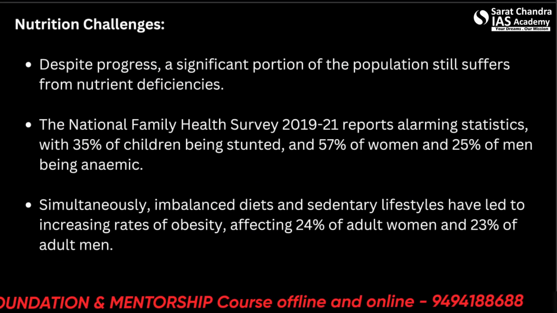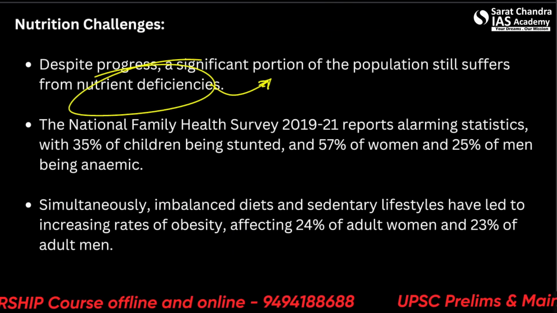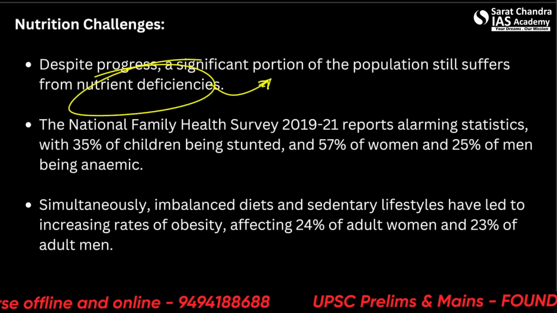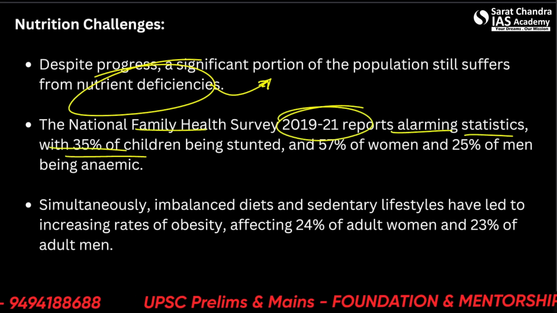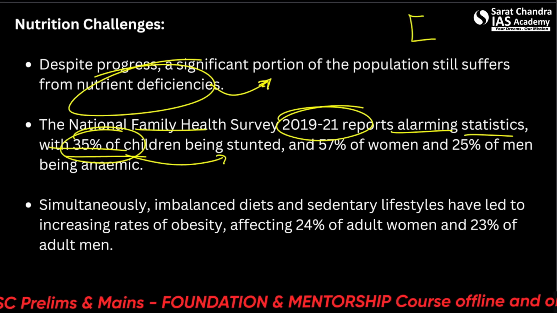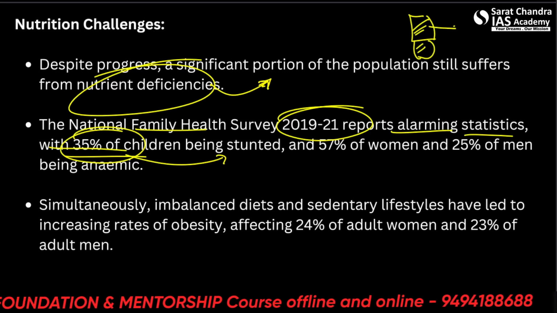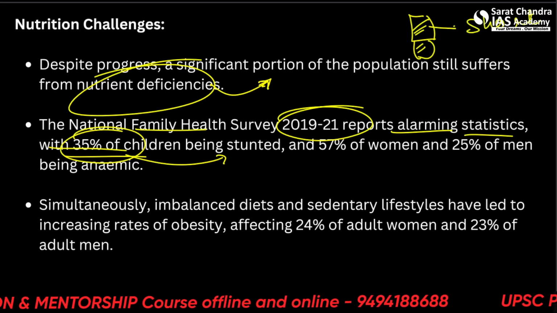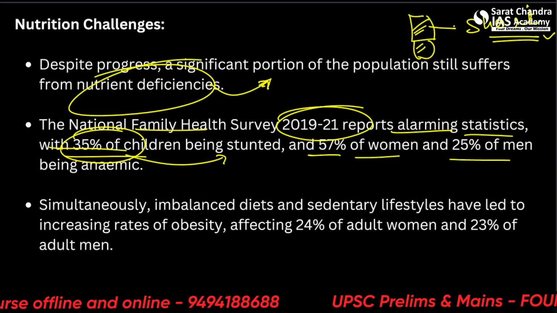Nutritional challenges, so nutritional deficiency still, let's say, jeopardizes many health outcomes. And the National Family Health Survey 2021 reports alarming statistics with 35% of children being stunted. What is stunted? Stunted means low height for age. They are basically short. Okay, and 57% of women and 25% of men being anemic.